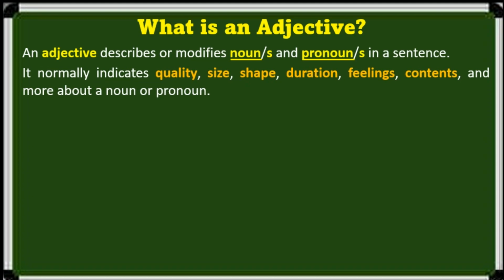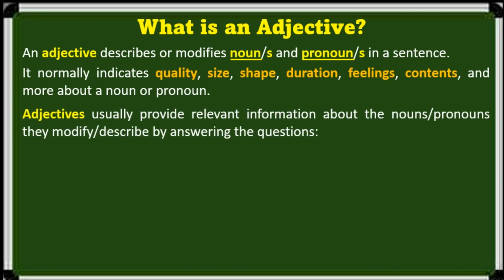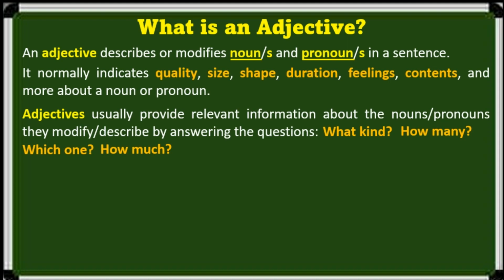It normally indicates quality, size, shape, duration, feelings, contents, and more about a noun or pronoun. Adjectives usually provide relevant information about the nouns or pronouns. They modify or describe by answering the questions what kind, how many, which one, and how much. Look at these examples.